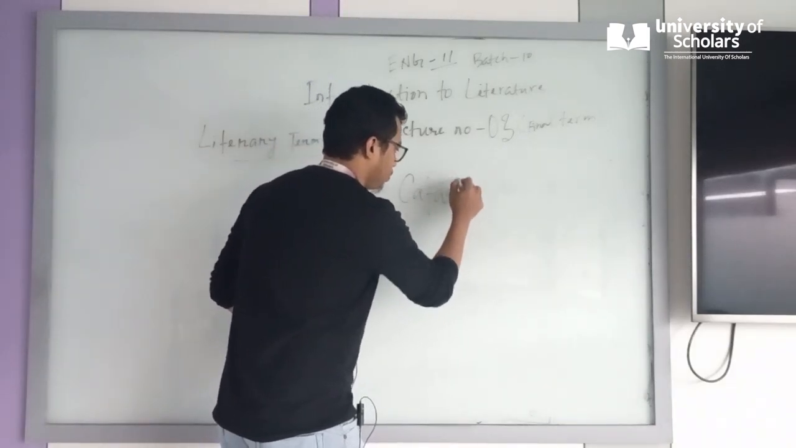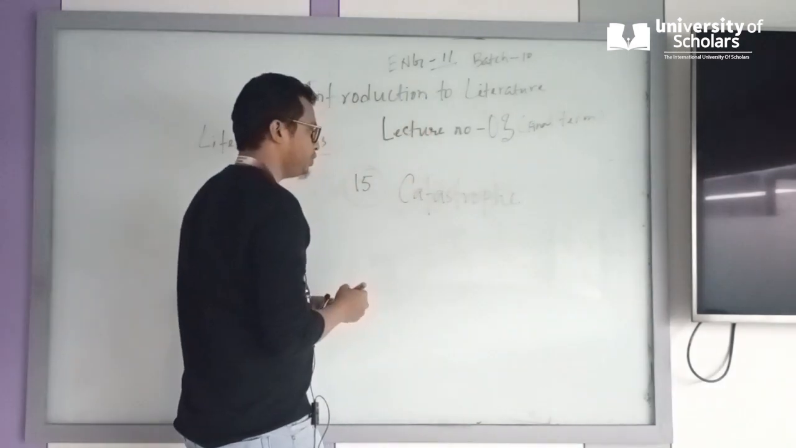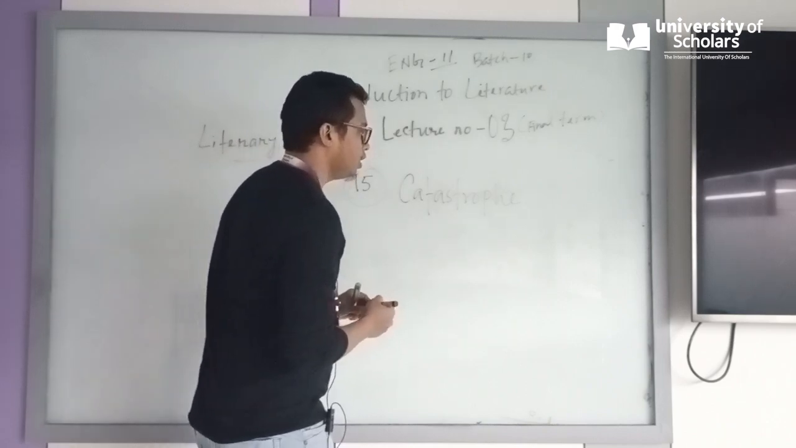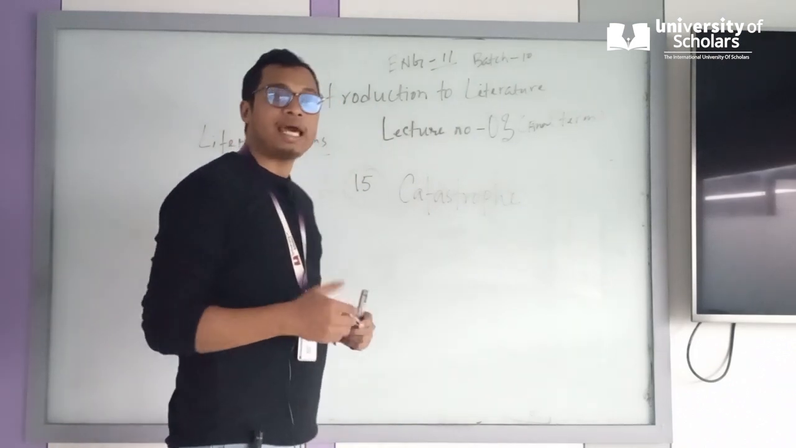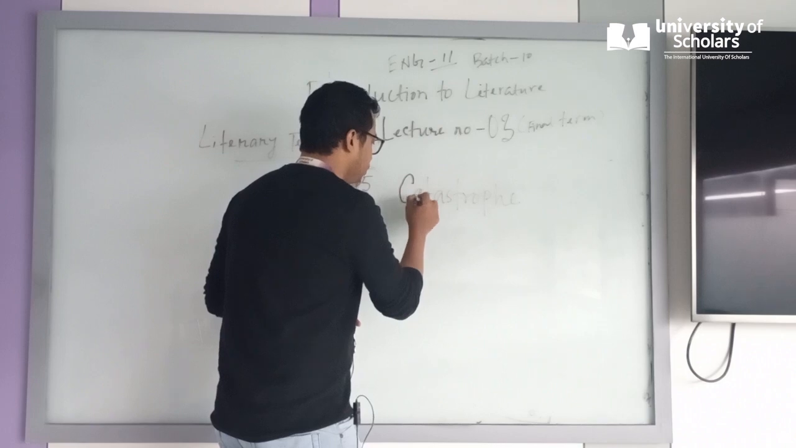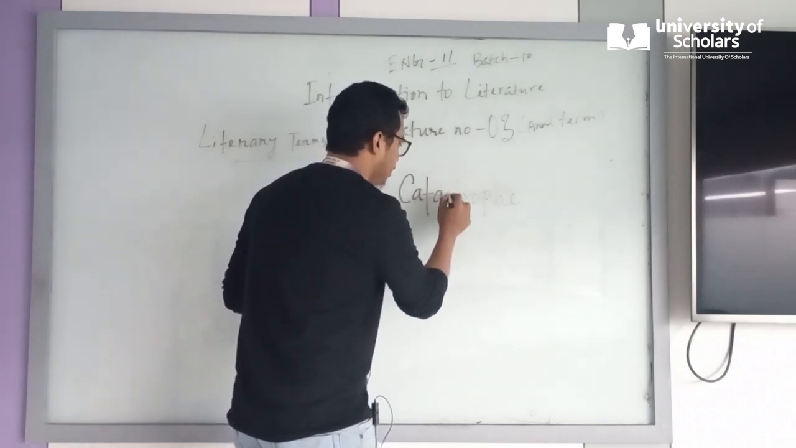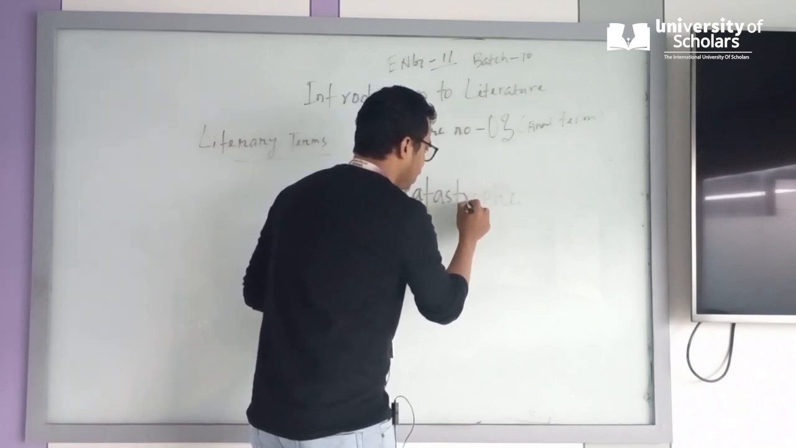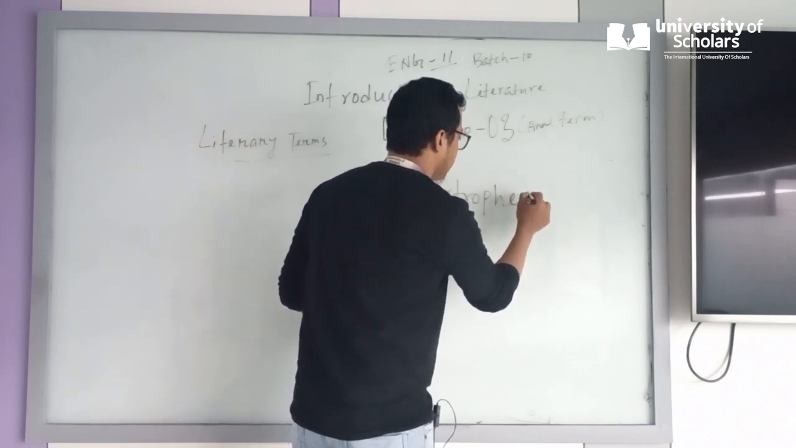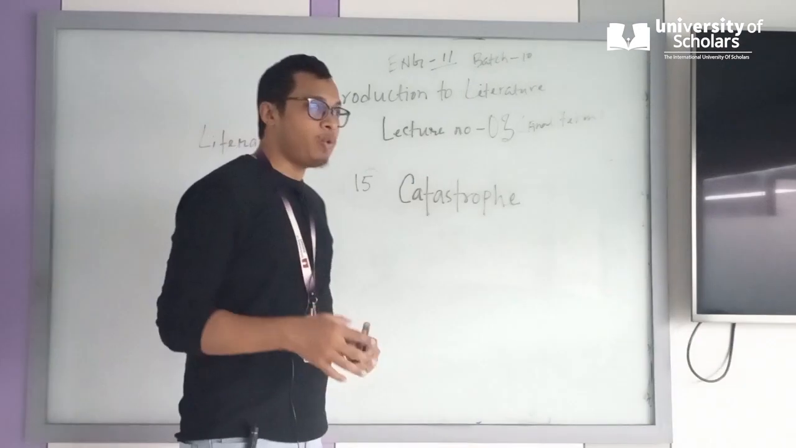Catastrophe. I don't know if it's visible to you. It's spelled C-A-T-A-S-T-R-O-P-H-E. It's called catastrophe. I'm making it more clear to you. I hope that is very clear to you. So let's get back to what catastrophe is.